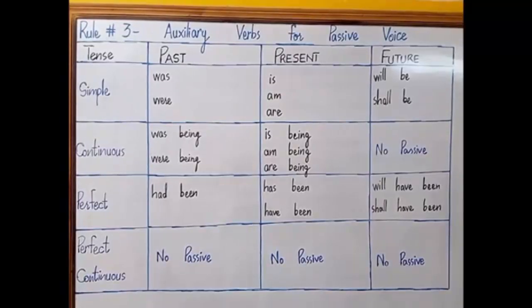I hope you have understood the usage of passive voice, how to convert an active sentence into passive sentence. Now we will do some practice of transforming active sentences into passive sentences, so that you will have the clear concept of active and passive voice, and later we will have some more exercises in the form of multiple choice questions on the paper format. So by now we have understood about all the 5 rules of passive voice, 4 reasons for passive voice and definition of passive voice.